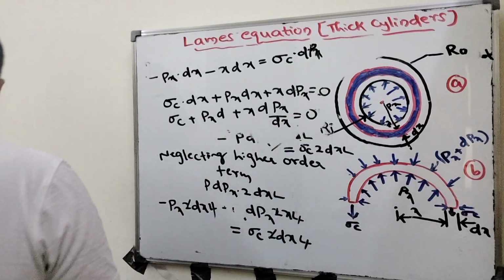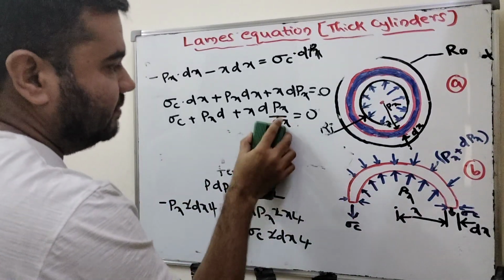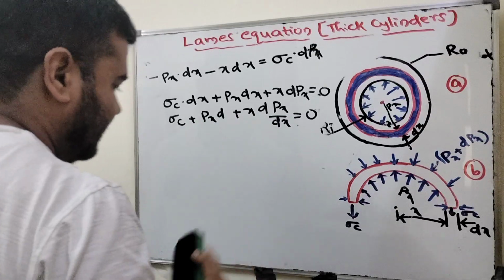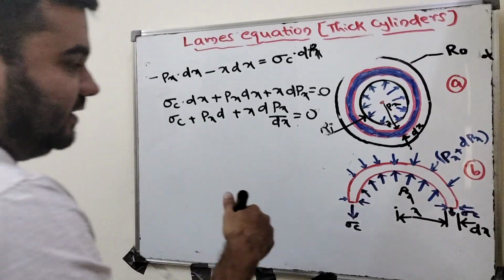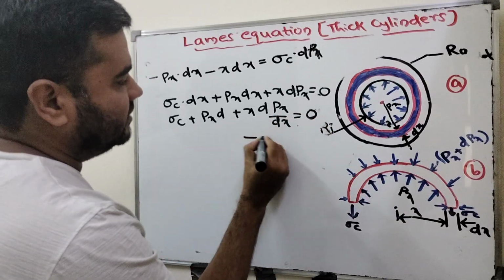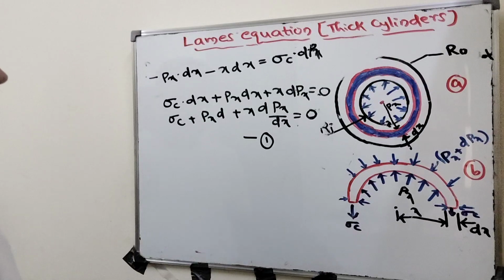Okay, this is one equation. You just simplify and you will get finally this equation here. Maybe while solving it there may be a mistake, but if you simplify correctly you will get this equation. Call this one equation number 1.